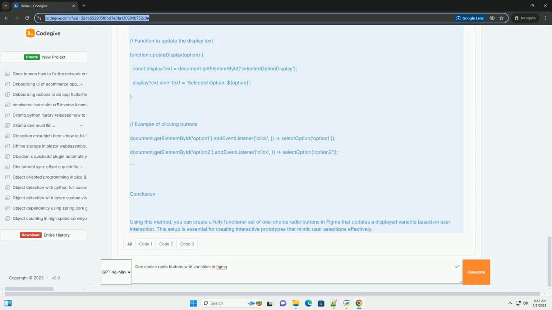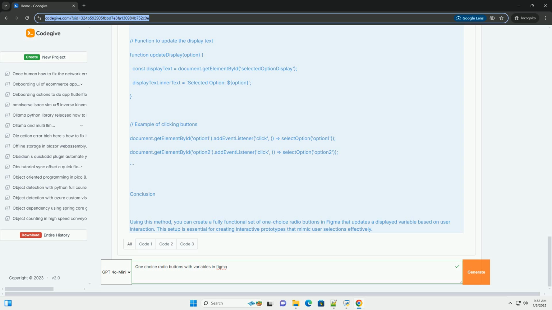Step 3. Displaying the selected option. 1. Create a text element. Use the text tool to create a text element that will display the selected option. Set a default text value, like selected option: none.